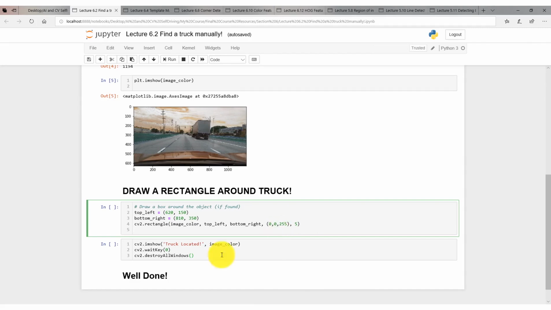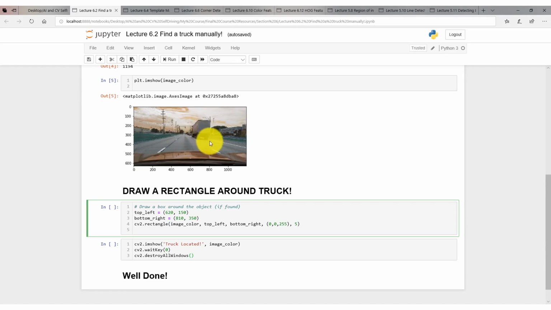So what I simply did is went there and, okay, let's assume I wanted to get this point in the x-axis around 620, for example. This point is the origin, so that's my x, which is around 600, and then I'm gonna go down to, let's say, 150, which is this point. And that will be my top left point first. Second, I'm gonna identify the bottom right point, which is somewhere in here, for instance. Let's put the mouse in here and identify, okay, it looks like around 800 or 810 in the x-axis and around 350 in the y-axis. Okay, that's my bottom right point.